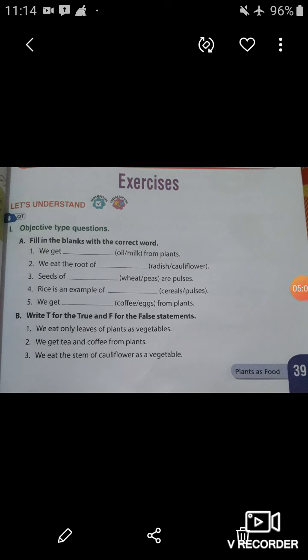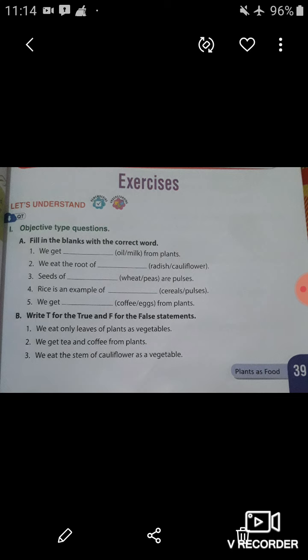Now students, let's come to the second one. We eat the root of blank. Here the options are radish and cauliflower. You know very well, radish is a root that we eat. So here you have to fill in RADISH, radish, in the given blank.